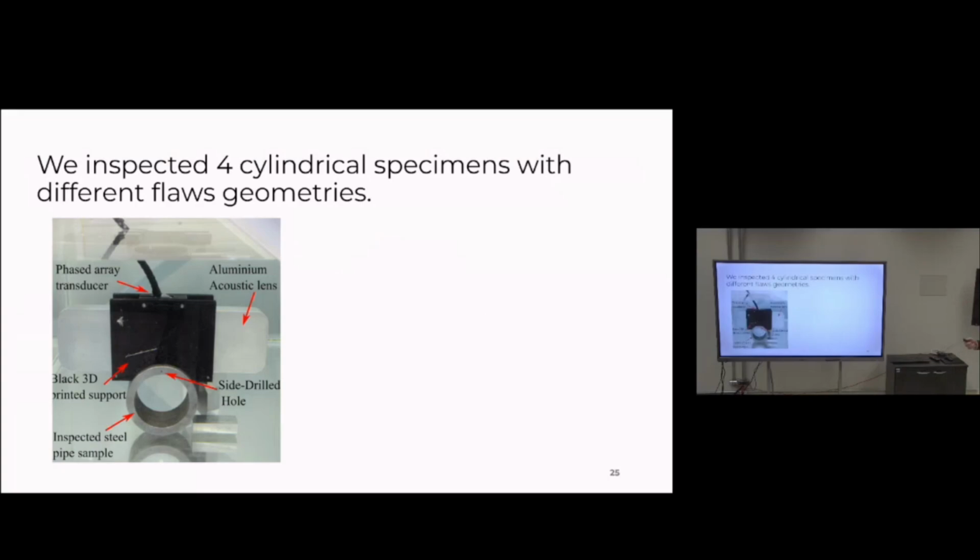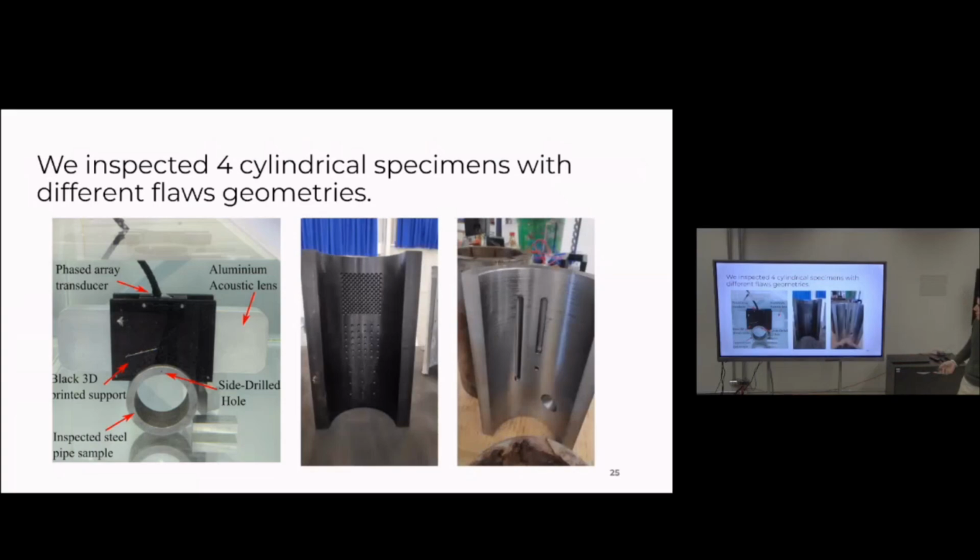Like I told you, the data set was acquired using a single probe, a single acoustic lens, and multiple cylindrical specimens, 4 namely. Here, as you can see, there are 2 examples, 2 specimens with different flaw geometries, here and here, that we will test our model upon.